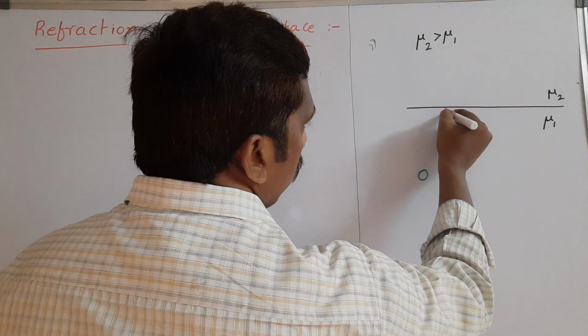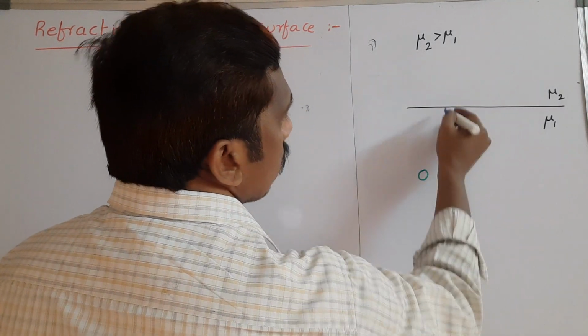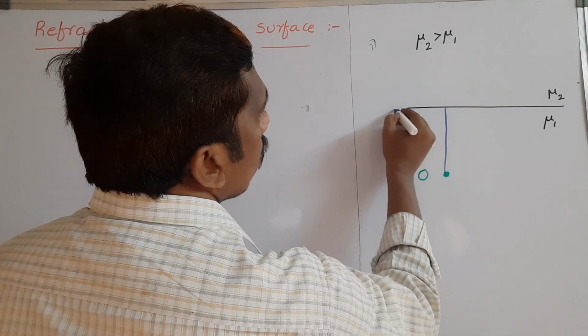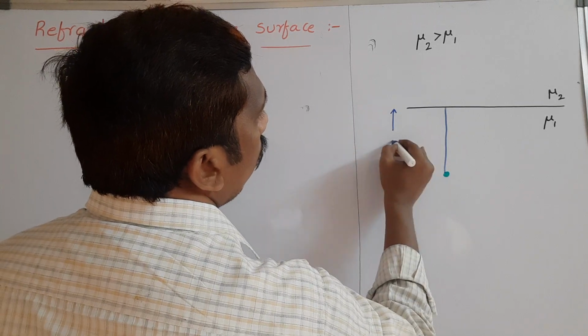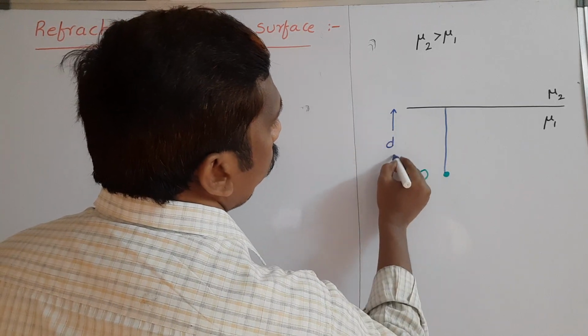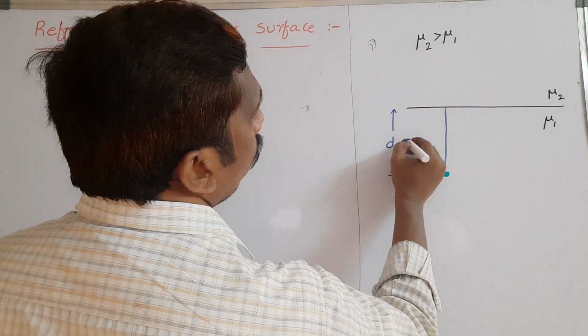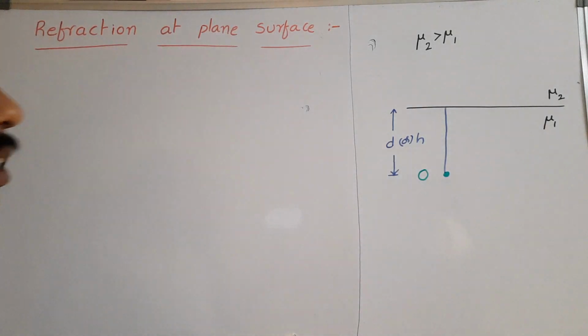From the surface, this depth is taken as its depth, or you can take it as a height. So this is taken as d meters or h meters. You take d or h, whichever we take. That is the real depth.